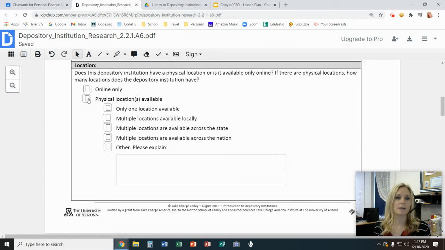And then you'll say that it has physical locations and how many. You should be able to find out that information by looking at the different locations on their website. So does it just have one? Are there multiple locally, so in Salem or surrounding areas? Do they have locations across the state or even locations across the nation?